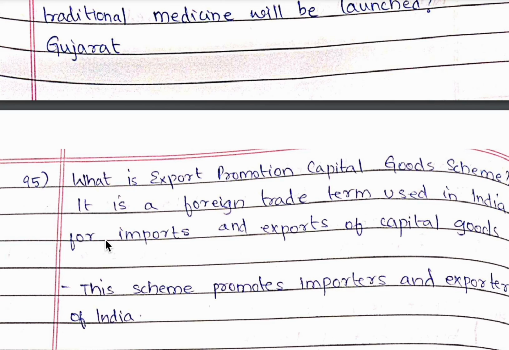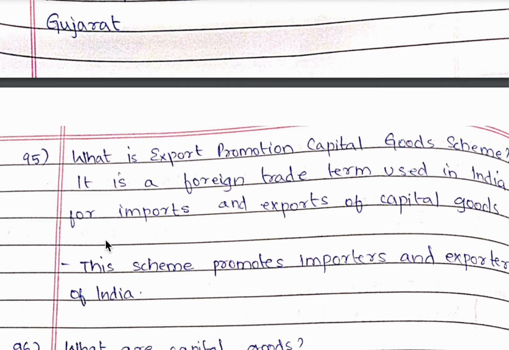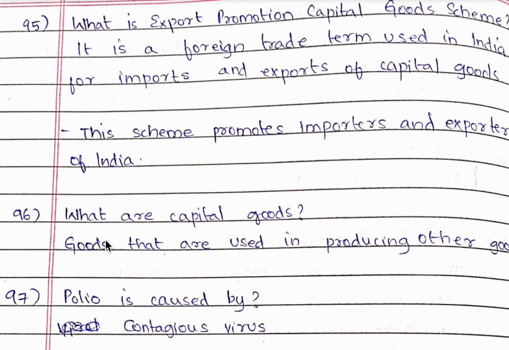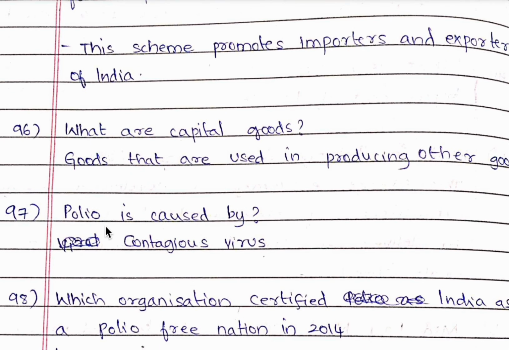So this scheme provides importers and exporters of India. 96th question, what are capital goods? So goods that are used in producing other goods are called capital goods. 97th question, polio is caused by? So it is caused by virus and that virus is very contagious.